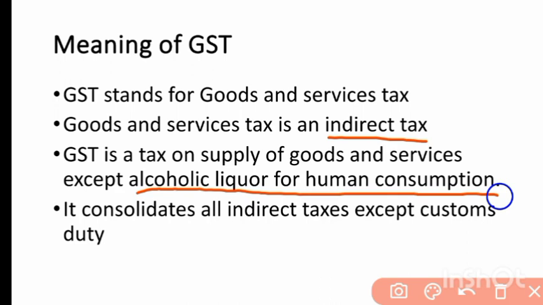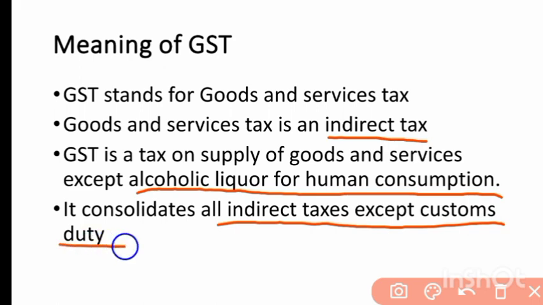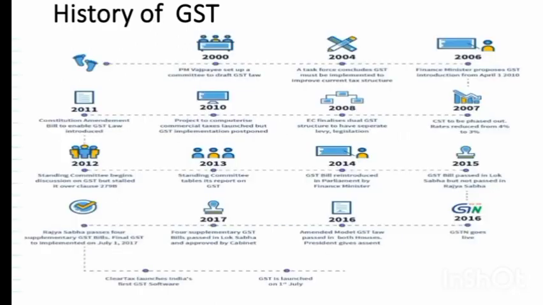Presently, petroleum products are also kept outside the purview of GST. That is, petroleum products are not subjected to GST. And on tobacco products, GST is levied along with excise duty. GST consolidates or subsumes all indirect taxes except customs duty. It does not include customs duty. Apart from that, it consolidates all.